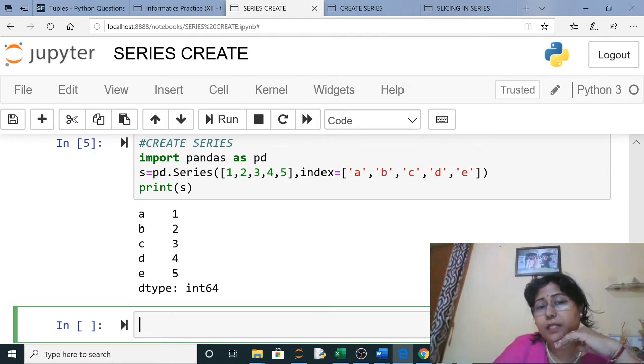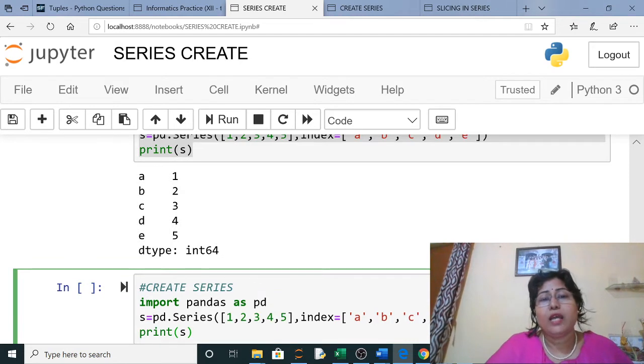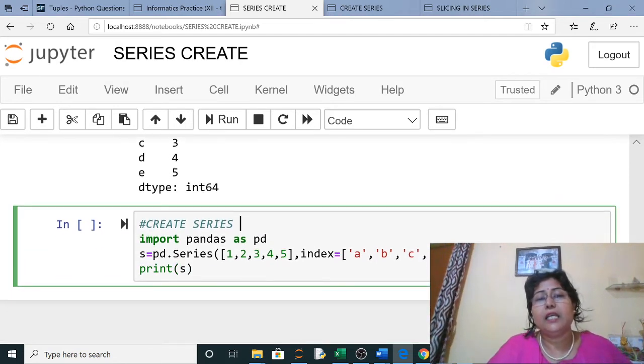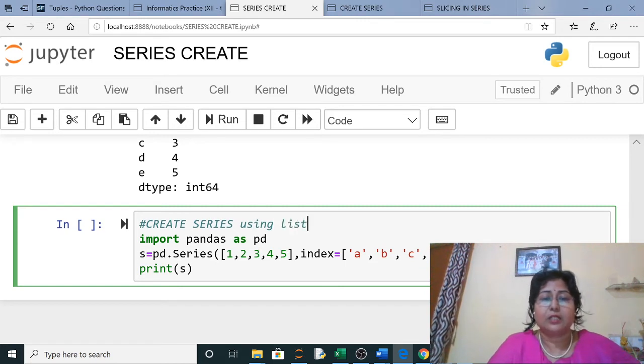Import pandas, pd.Series with capital S, and then I have mentioned the series. Now instead of writing the series directly, I can write a list. Here I am simply creating a series using a list.